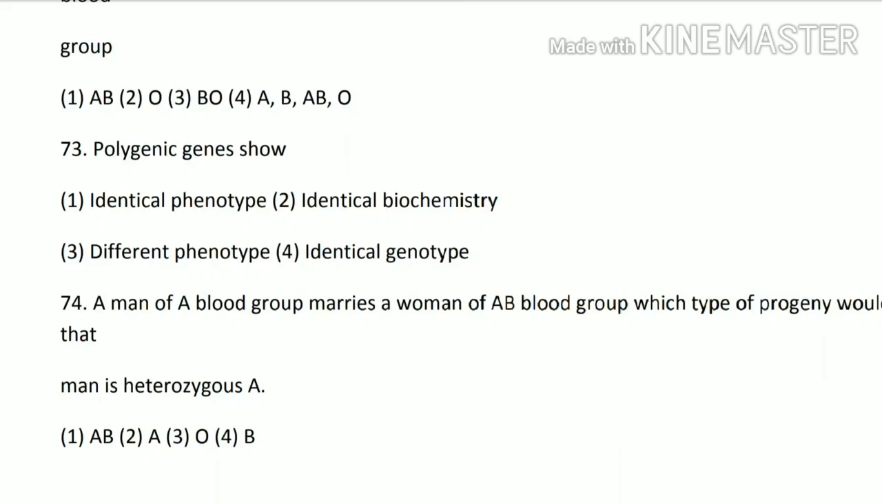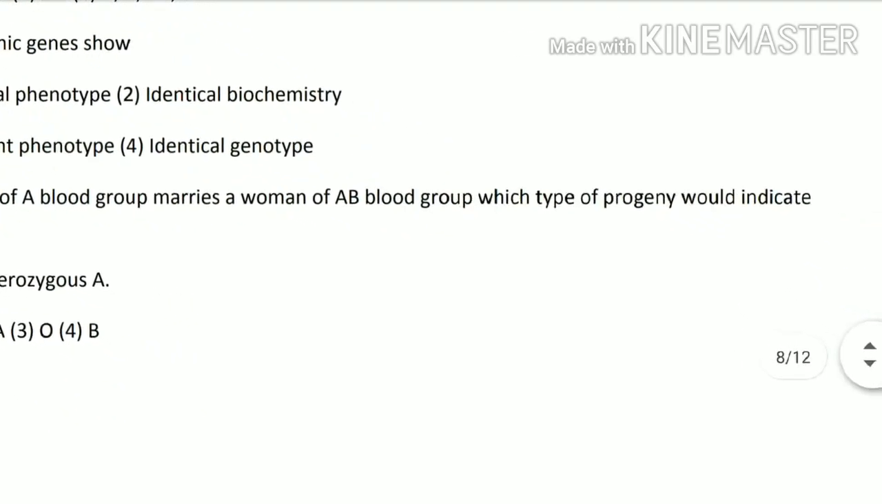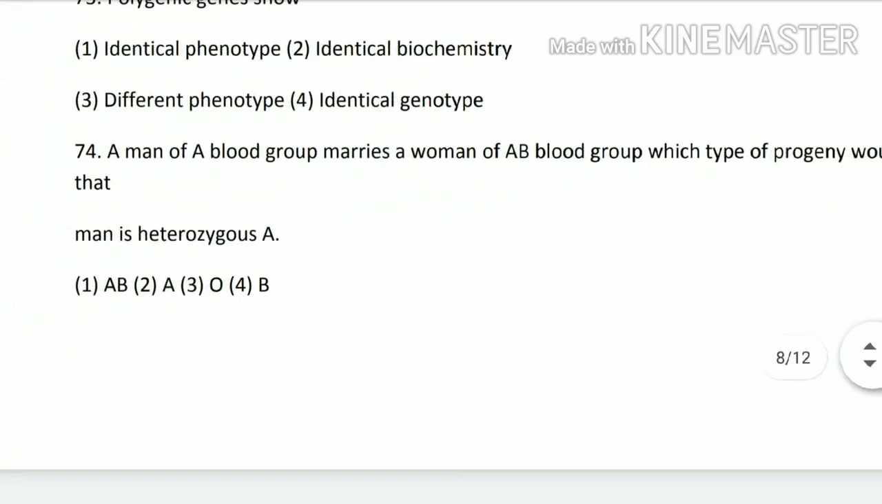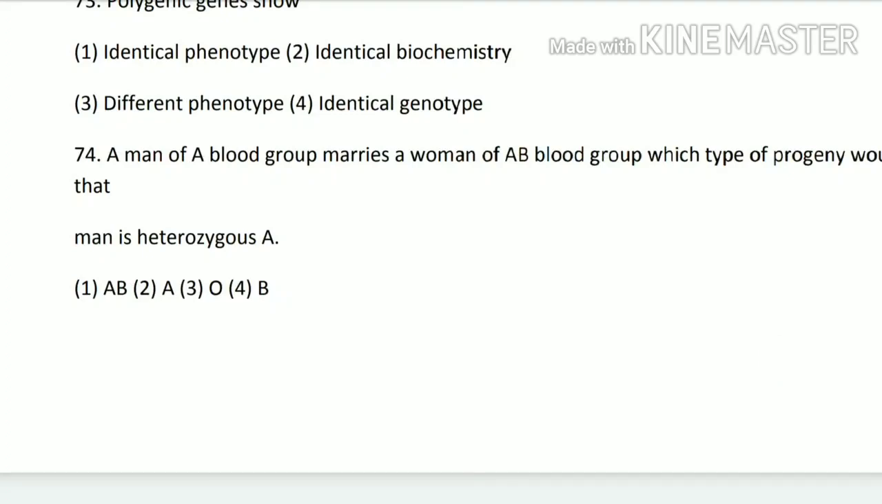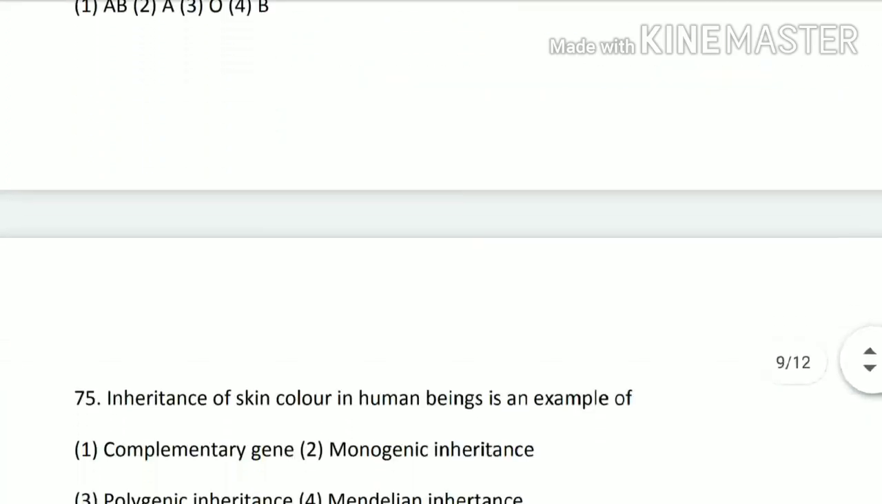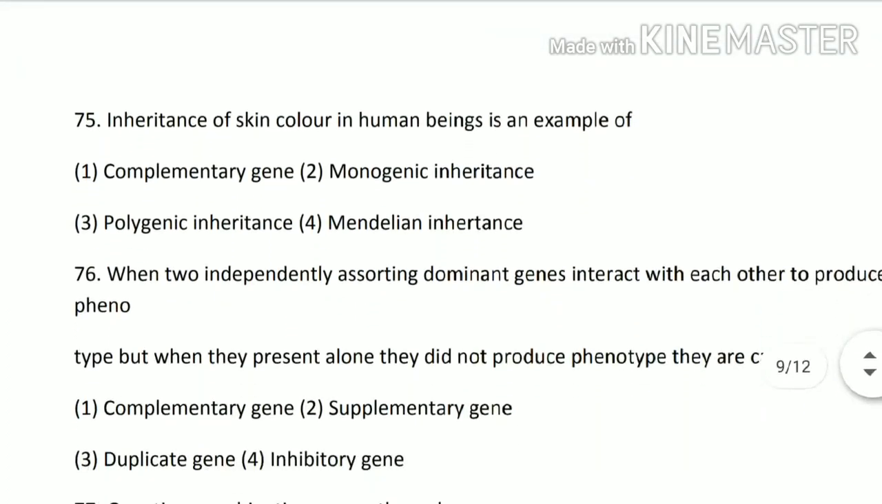Next 74th question. A man of A blood group marries a woman of AB blood group. Which type of progeny would indicate that the man is heterozygous A? So the answer is option number 4, B. Next 75th question. Inheritance of skin color in human beings is an example of complementary gene, monogenic inheritance, polygenic inheritance and Mendelian inheritance. So its answer is option third, that is polygenic inheritance.